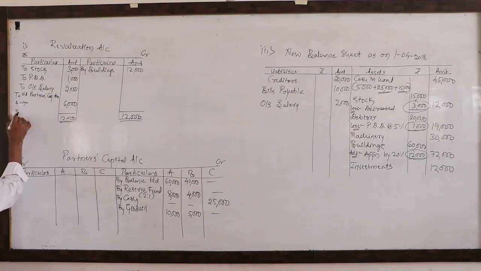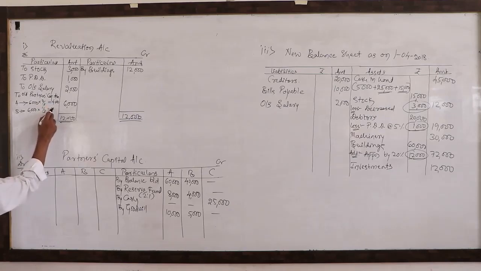A and B. 6,000 into 2 by 3, 6,000 into 1 by 3. So 4,000, 2,000.